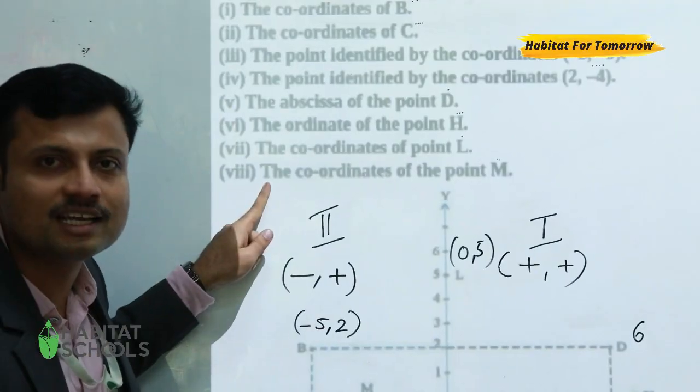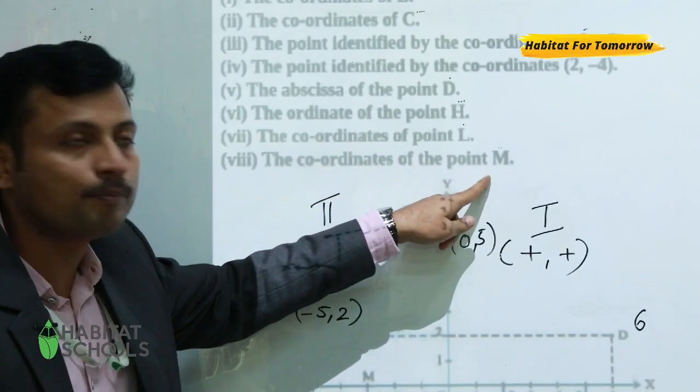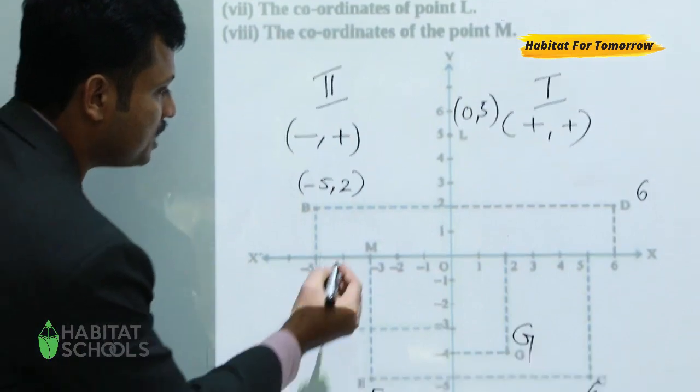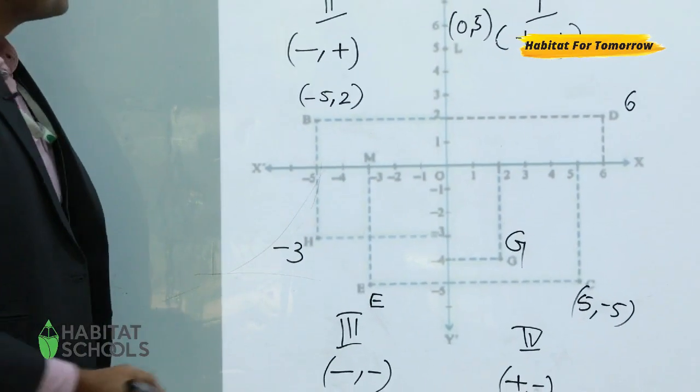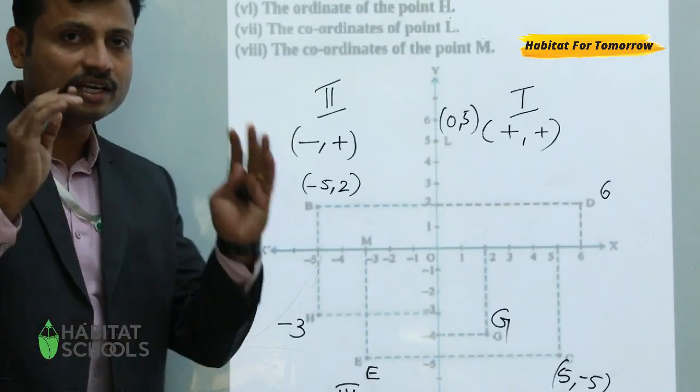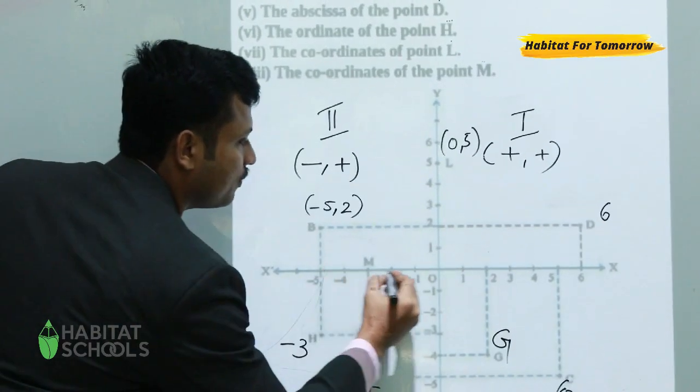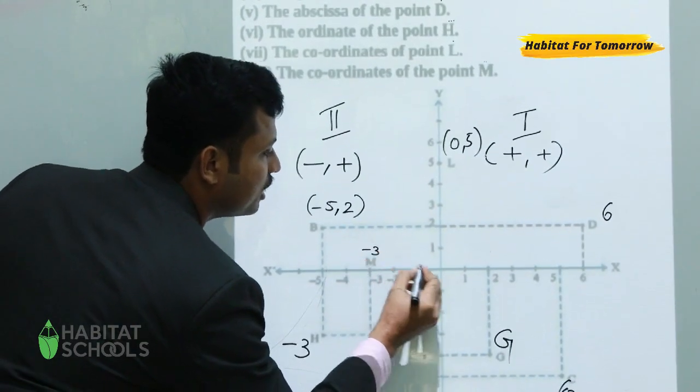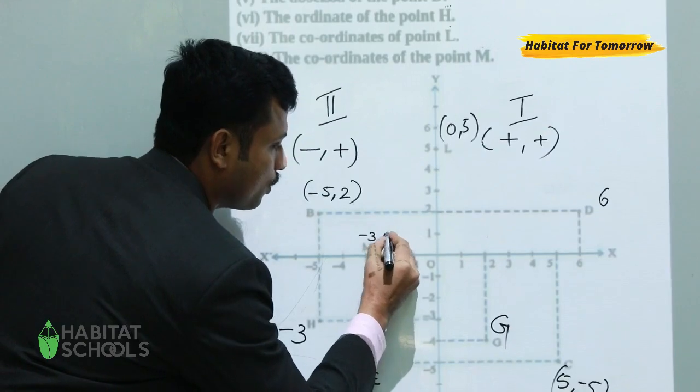Comes to the last question. The coordinates of the point M. So M is here, correct? So for coordinates, here also we need 2 numbers. First we write the x-axis value minus 3, then the y-axis value is 0.